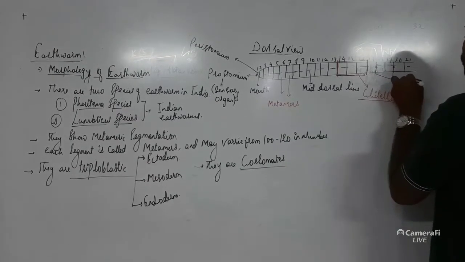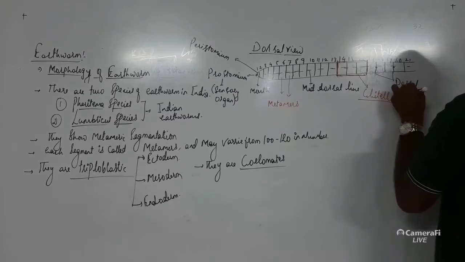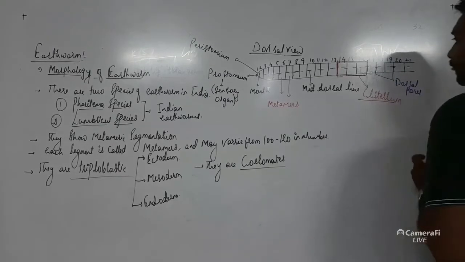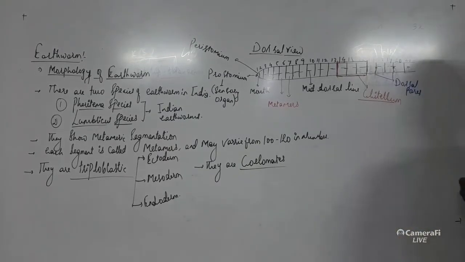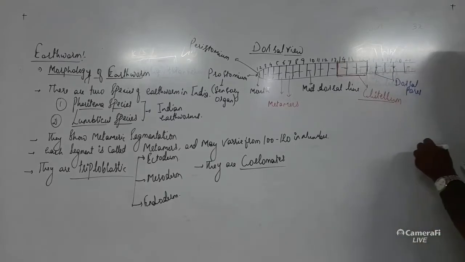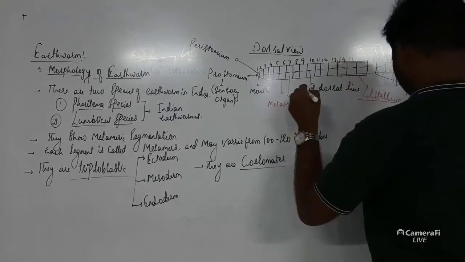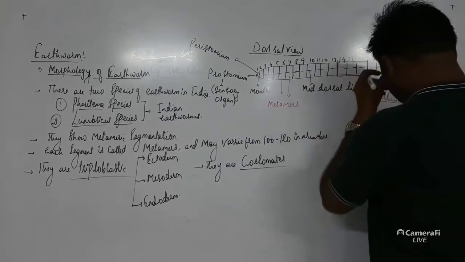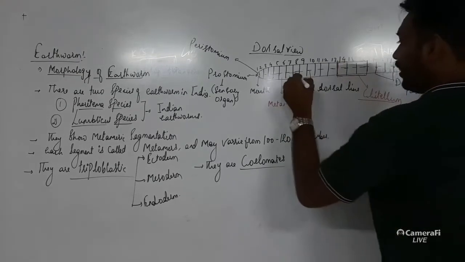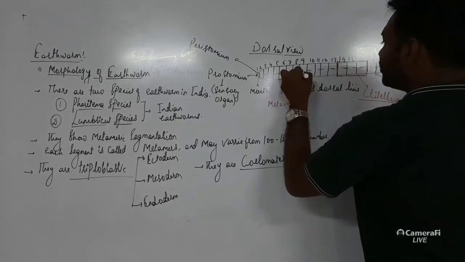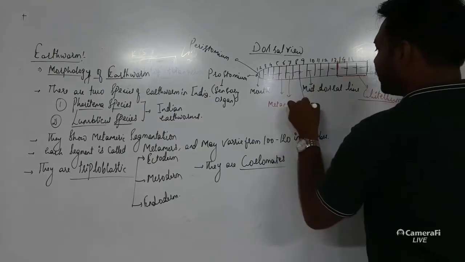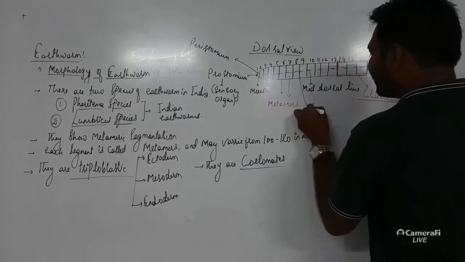The body is externally also consisting of the dorsal pores, and the line which divides two different metamers is called the septa.